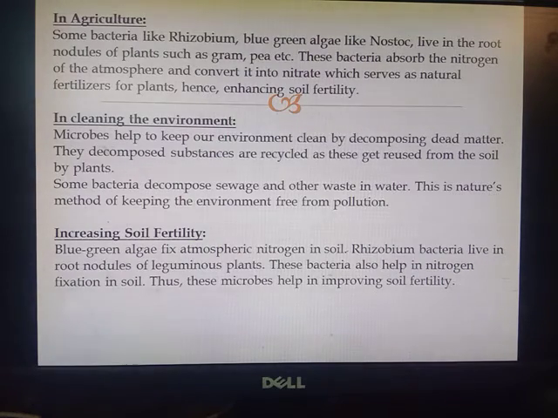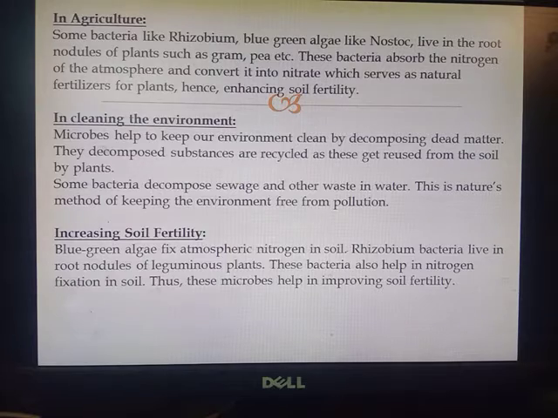How do they help in cleaning the environment? Microbes help in cleaning the environment by decomposing dead matter. Their decomposed substances are recycled as they get reused from the soil by plants. Some bacteria decompose sewage and other waste in water. This is nature's method of keeping the environment free from pollution. So microbes help us to clean our environment by decomposing the dead matter and the organic matter, of course.